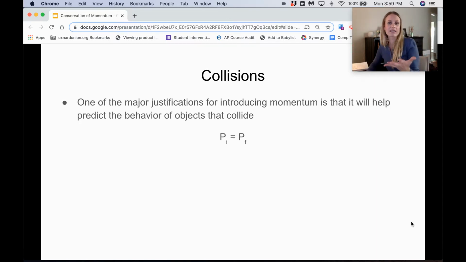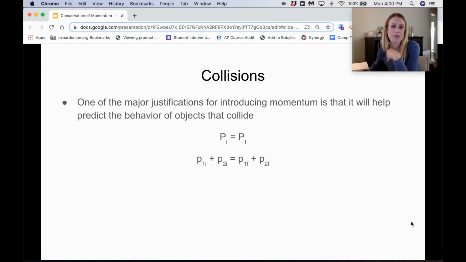Because of this, the net momentum of the system initial equals the net momentum of the system final. If we're talking about two objects that are colliding, the initial momentum will be the initial momentum of object 1 plus the initial momentum of object 2, and the final momentum will be the final momentum of object 1 plus the final momentum of object 2.